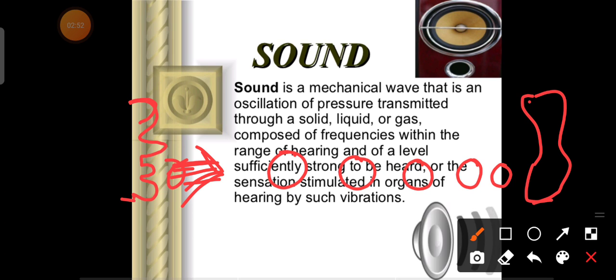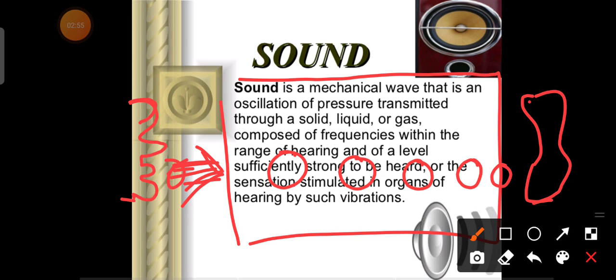Obviously the medium is here. So this energy will strike the first particle, then the second particle, third particle, fourth particle, and fifth particle. Thus in this way the second person can hear.